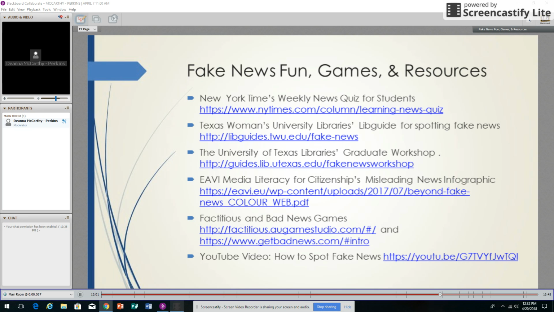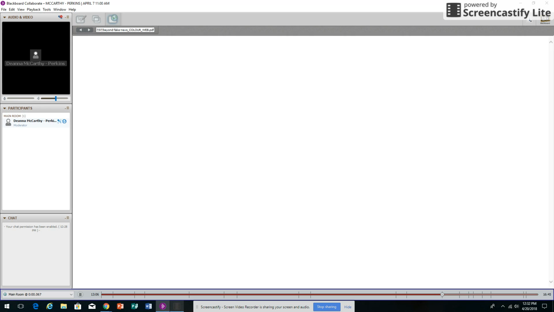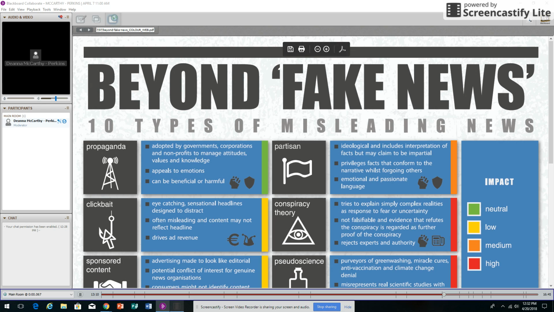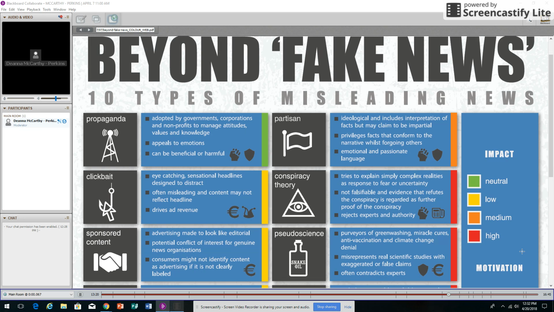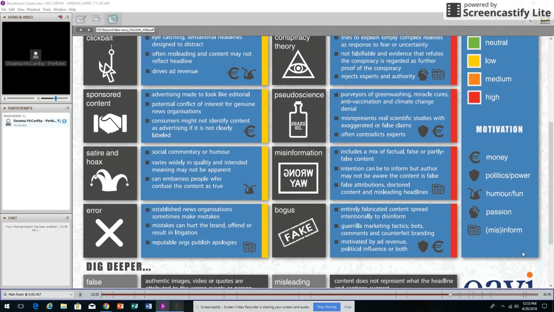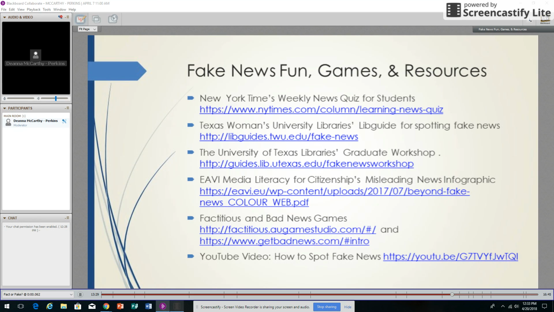It is called Beyond Fake News, and the infographic has a lot to offer. It covers some dealings with CRAP, and it tells you what to look for in news articles: propaganda, clickbait, sponsored content, conspiracy theories, partisan pseudoscience, satire and hoax, and bogus and fake stuff. And then you can dig deeper, and that's a really good site to do.